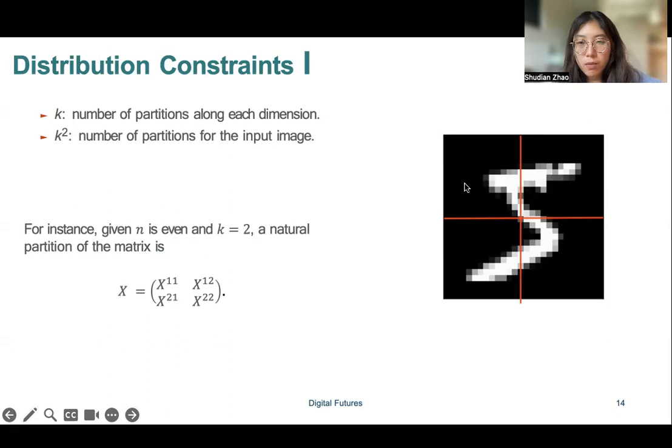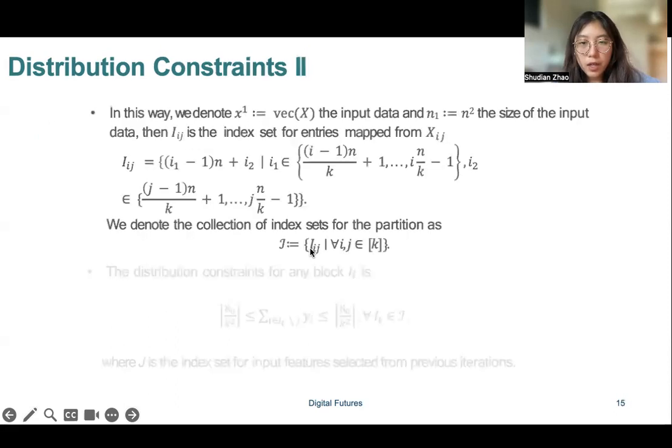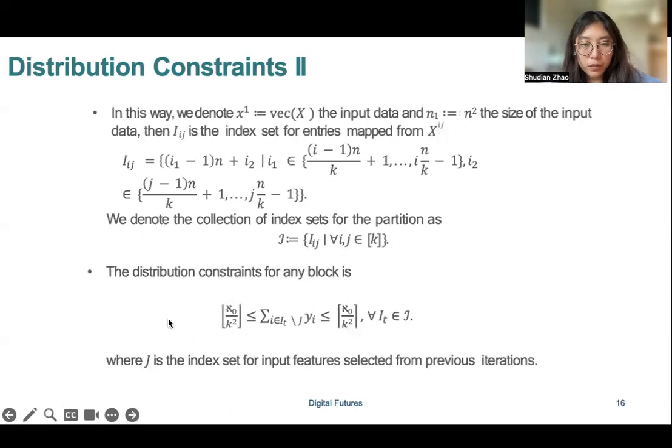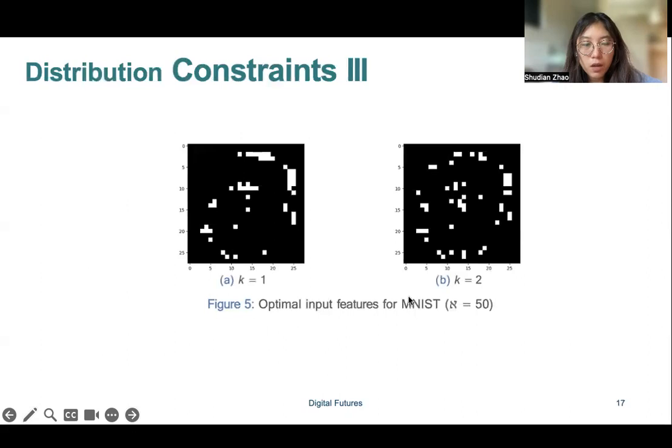In this way, the whole image is partitioned into 4 equal-sized small blocks. With this partition, we then force the cardinality on each submatrix to be around a similar number, and that makes sure we select features more evenly across the input image.